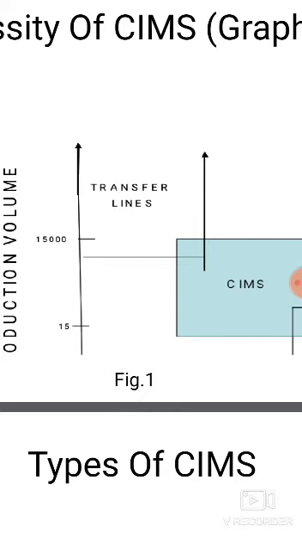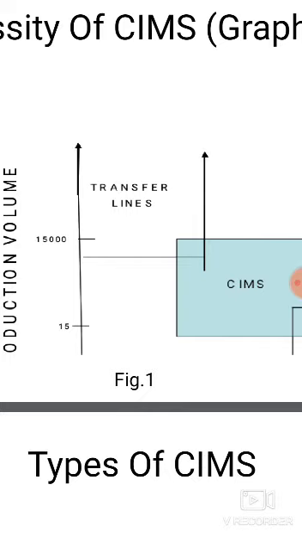The solution to the mid-volume production problem is the computer integrated manufacturing system.